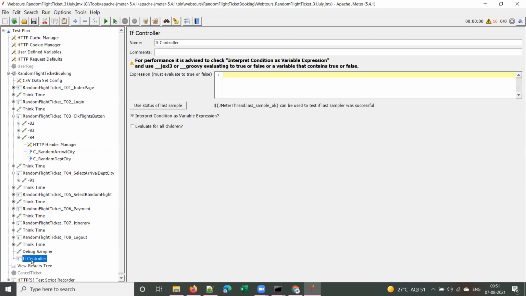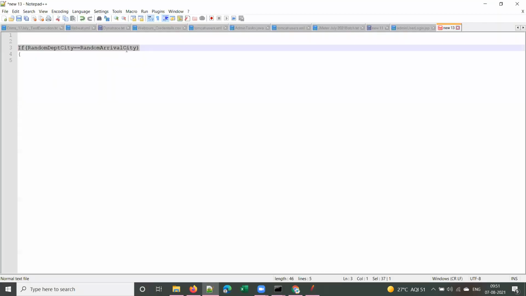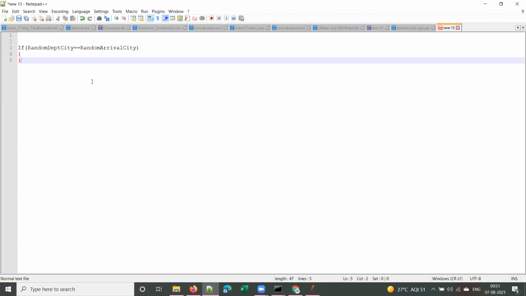So where shall we put this? What we will do is, if both cities are same, then we will exit, we will repeat that step. Repeat the request where we are selecting departure and arrival city. Is it understood? Understood or no?